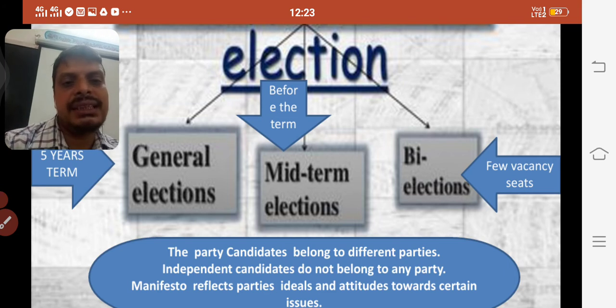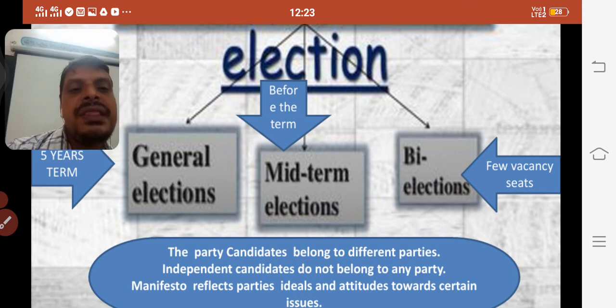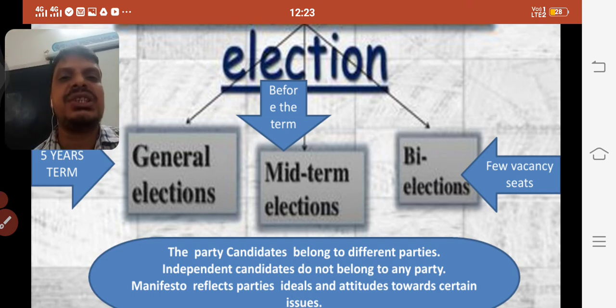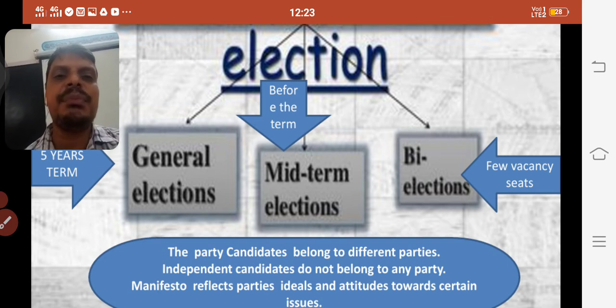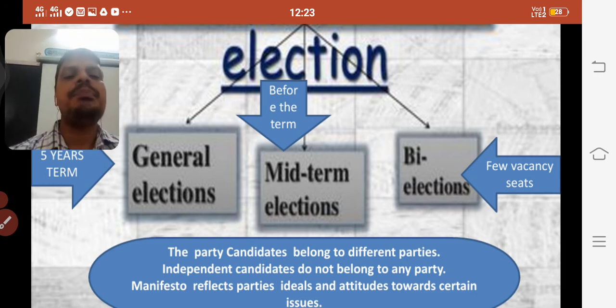Okay, then we know that party candidates may belong to different parties. Then you may hear about independent candidates. Independent candidates who contest in elections don't belong to any party. Then the political parties may declare their manifesto before the elections. What do you mean by manifesto? A manifesto is nothing but a document of promises. They make some promises to the public to get power. That kind of document of promises is called a manifesto.